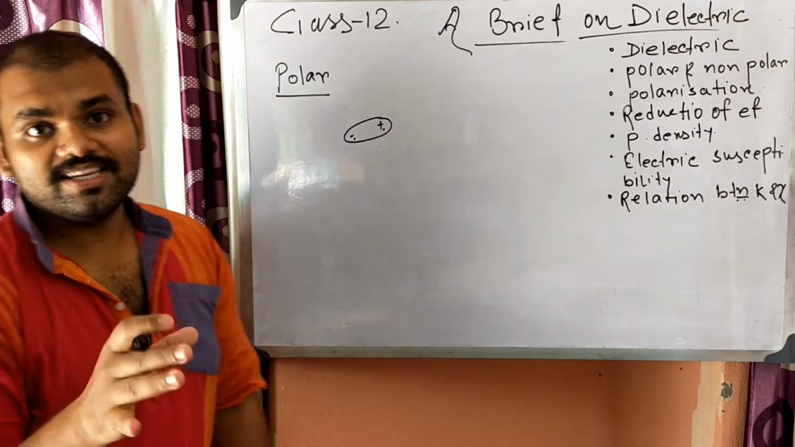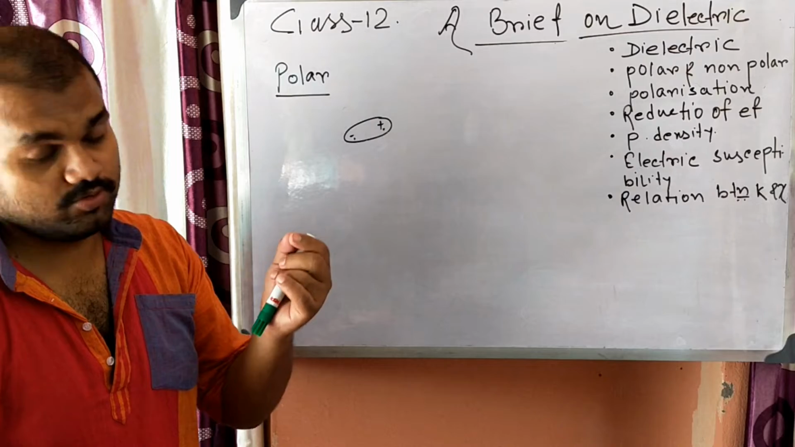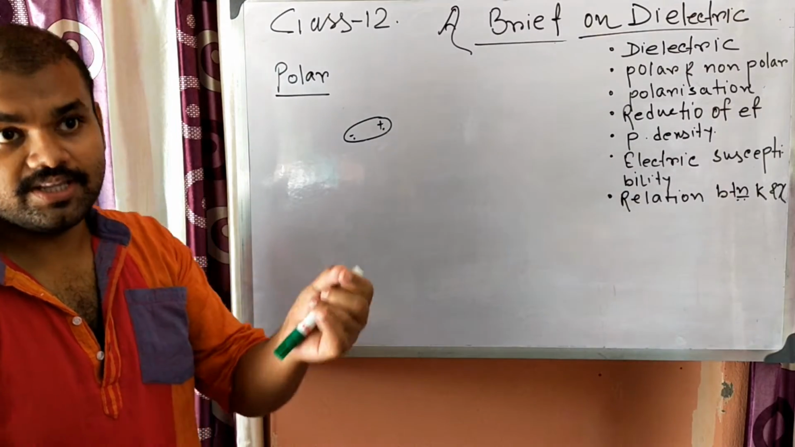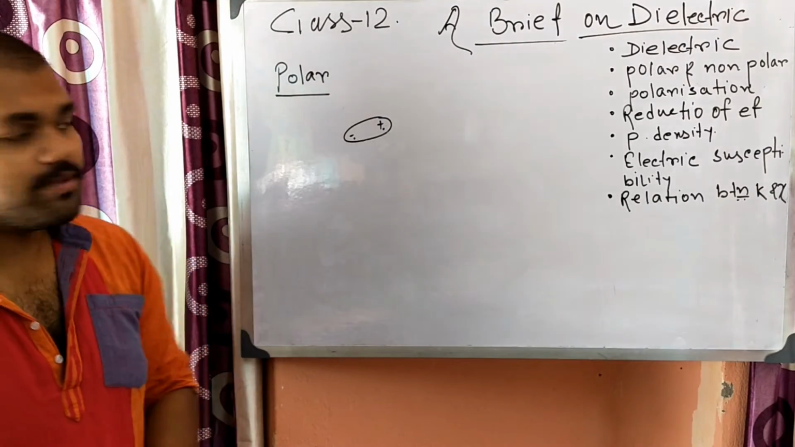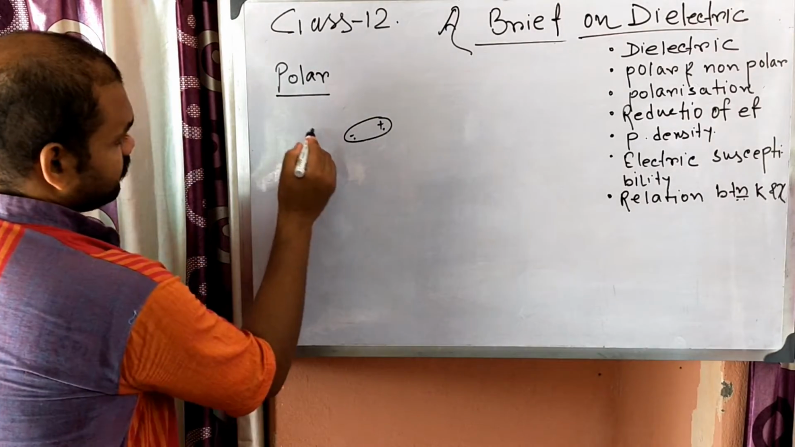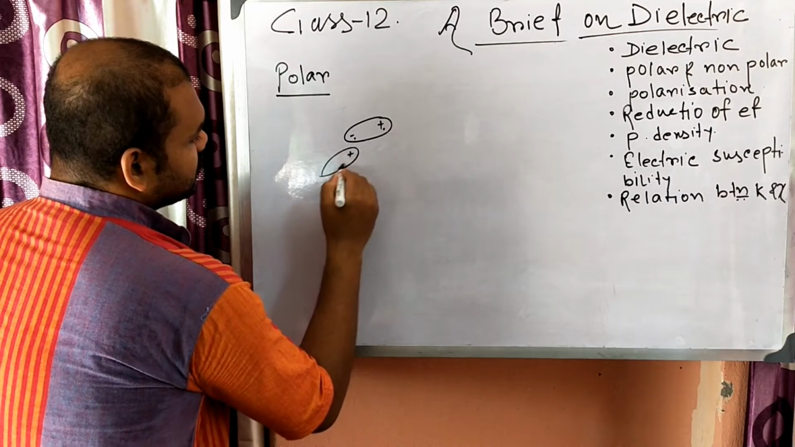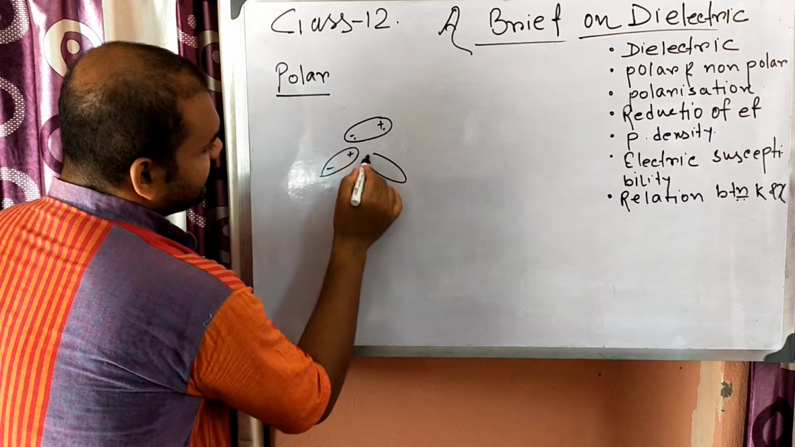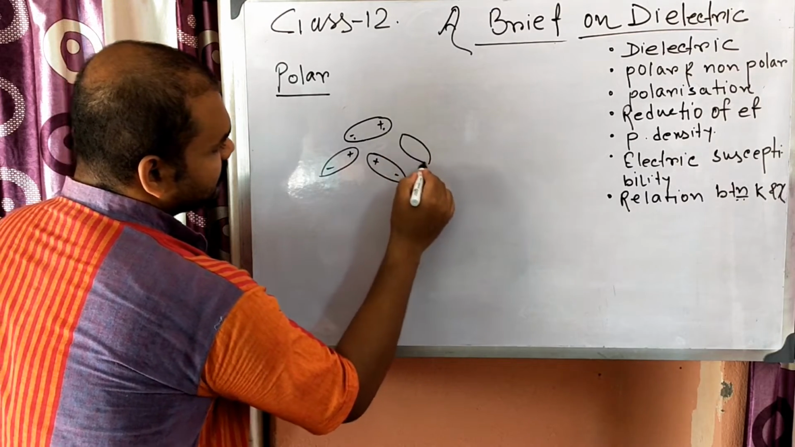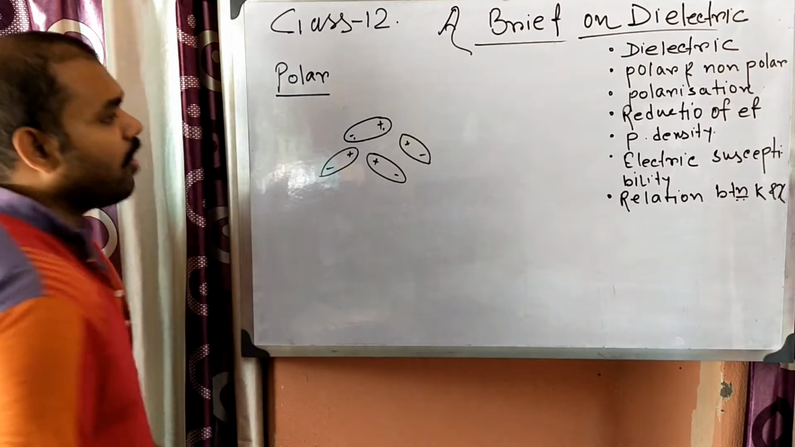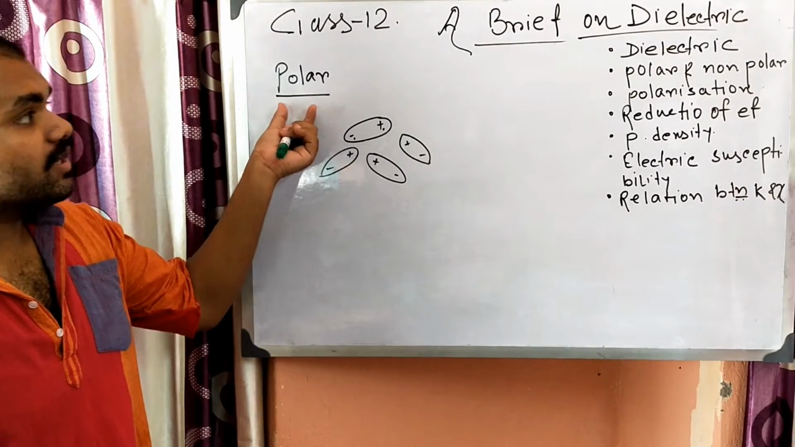But there is zero net dipole moment. There are many dipoles but zero net dipole moment in a polar dielectric. Why? Because all the molecules are like this, and they are oriented randomly. There is random orientation of these polar molecules. So these are known as polar dielectric.